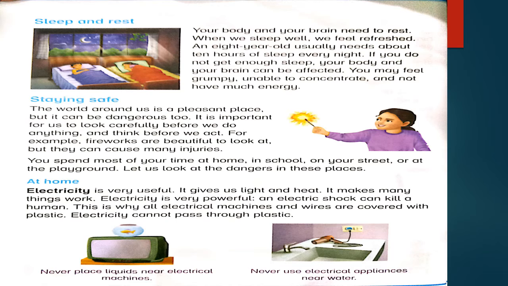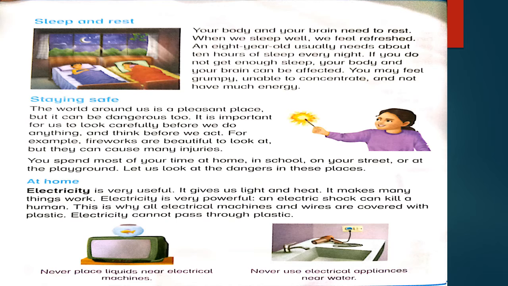For example, fireworks are beautiful to look at, but they can cause many injuries. Fireworks देखने में तो बहुत अच्छे लगते हैं, लेकिन इनसे आप खुद को नुकसान भी पहुंचा सकते हैं। You spend most of your time at home, in school, on your street, or at the playground.